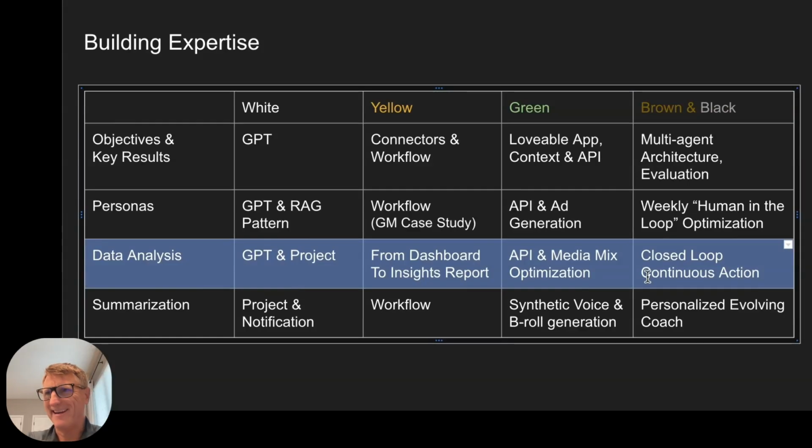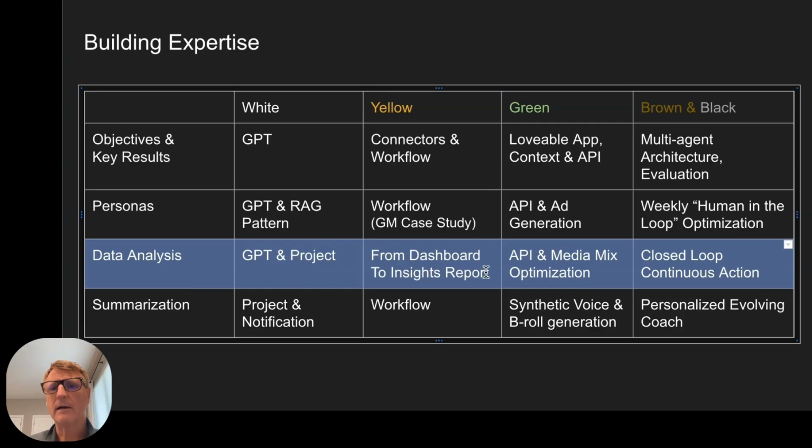We are going to look at data analysis. This is another one that's going to build from the white belt through yellow, green, and into brown and black. We're going to start with just ChatGPT here, but we highly recommend creating a GPT or project because you're going to be giving pretty specific instructions to the AI for how to do analysis and pretty specific context to make it an expert in analysis.